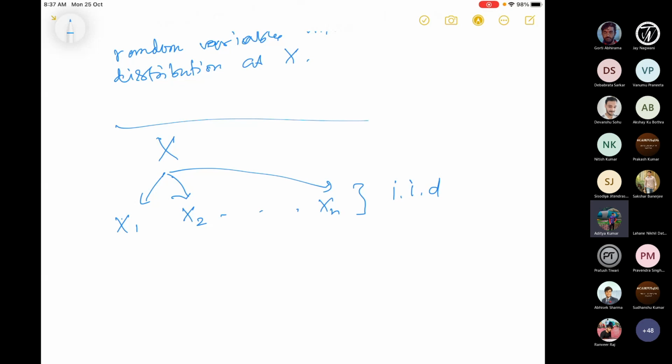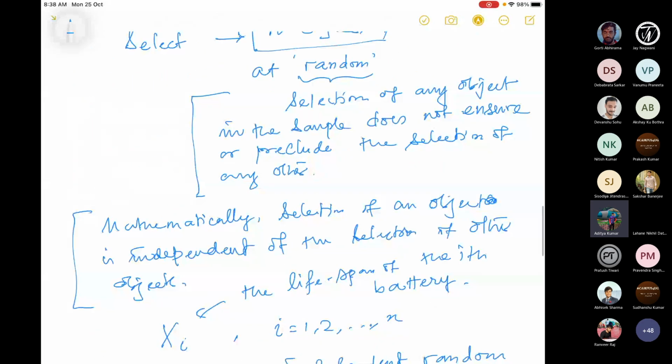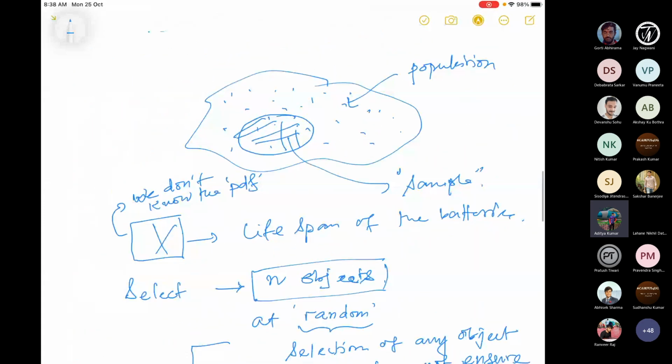So whenever you do something without replacement, it cannot be independent if the population is small. Here, when I'm talking about a sample, I'm doing the same thing. I'm not saying that I'm picking this sample with replacement. My choice of the sample is without replacement, and still I'm calling it independent. In what sense is this true then? This is where intuition comes in, where you have to compromise with something called common sense.